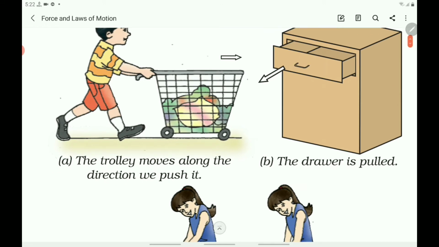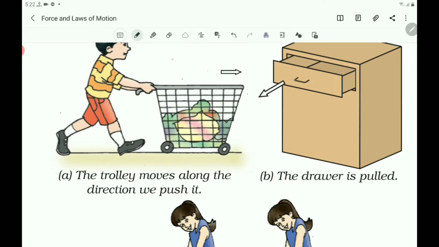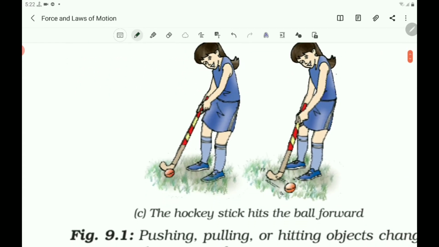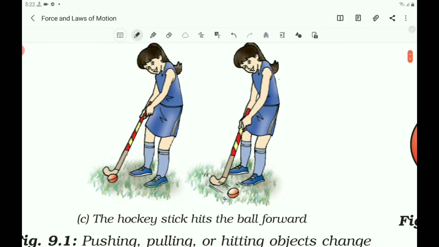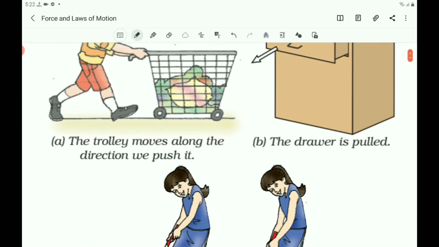See, the trolley moves along the direction we push it. The drawer is pulled, it comes out. The hockey stick hits the ball forward. In all the cases, force is applied in the form of push, pull, or hitting.